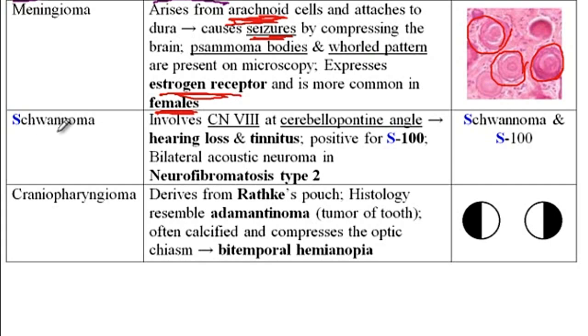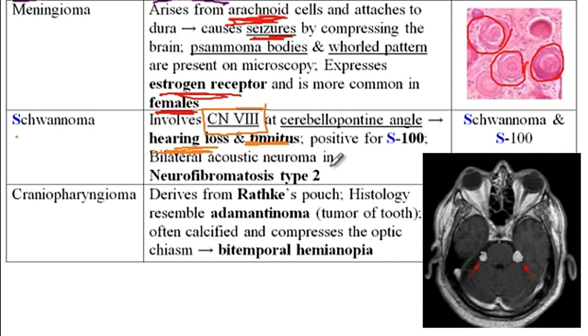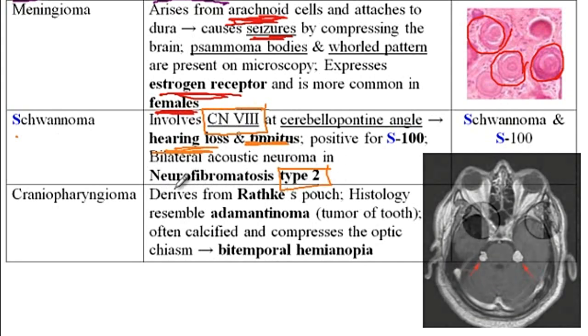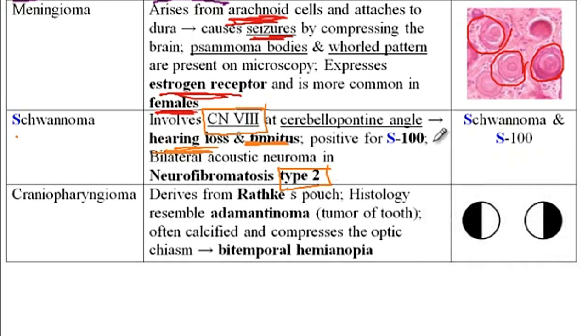Next, we have the schwannoma, which usually arises from the cerebellopontine angle, and thus it will affect cranial nerve 8, as a consequence of which it will cause hearing loss as well as tinnitus. Now, this type of tumor is associated with Neurofibromatosis type 2, and thus it will cause bilateral acoustic neuroma in this disorder. And then the tumor marker that is used for schwannoma is S100. So the memory aid that I have for you is that schwannoma can be detected by S100.